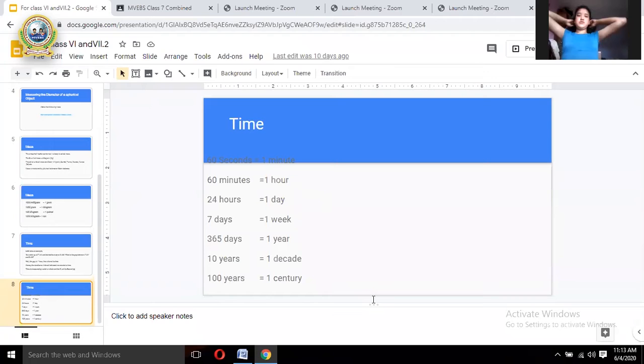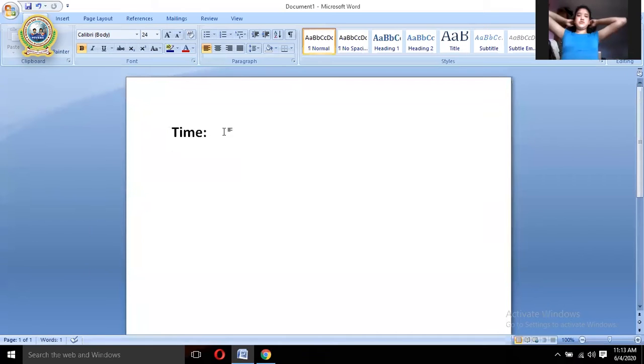Okay, now let's go to the calculation. Now, time conversion. How do we convert time? As I told you earlier, first of all, day should be converted into hour. Let's begin from day. Day should be converted into hours, and again hours go into minutes, and again minutes go into seconds.